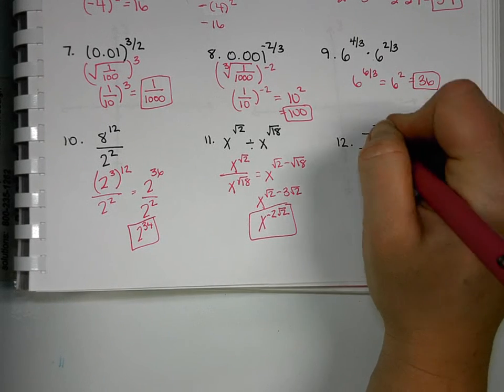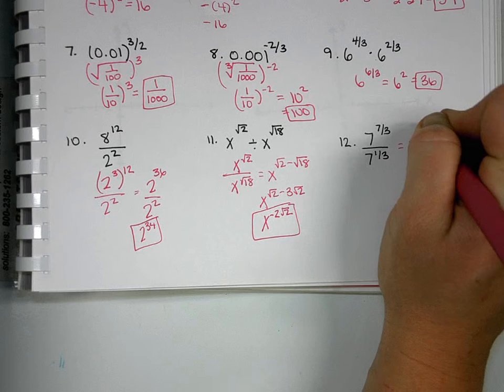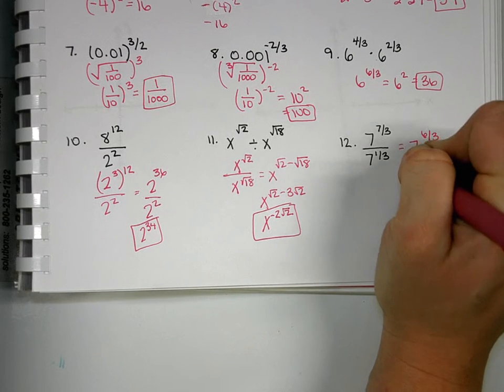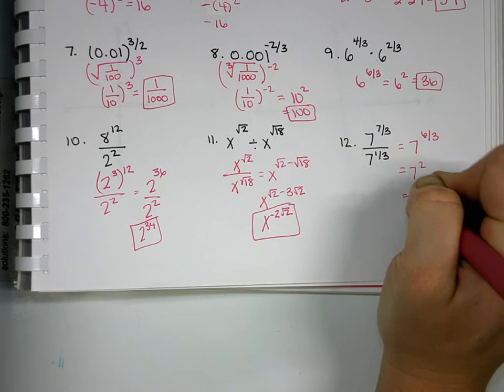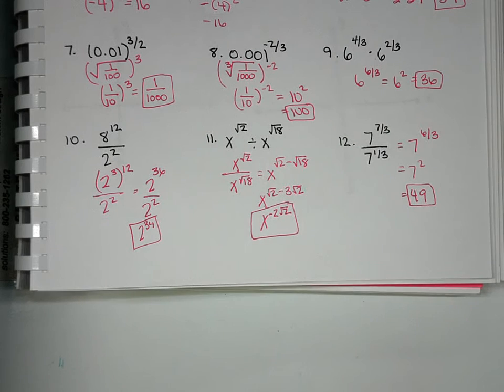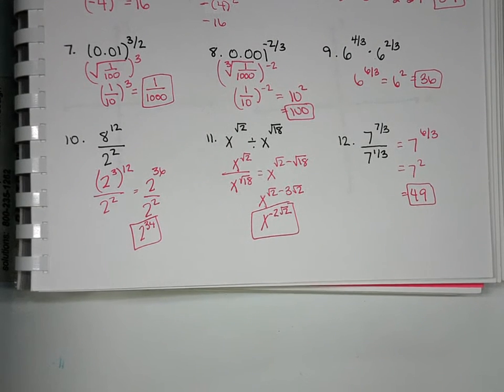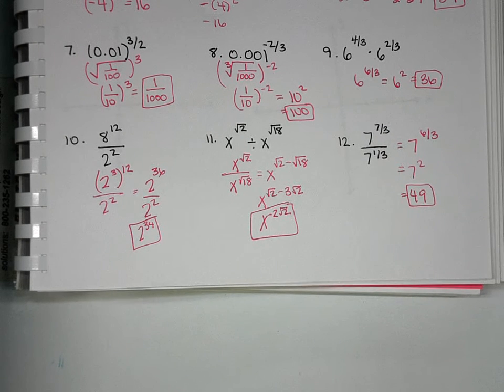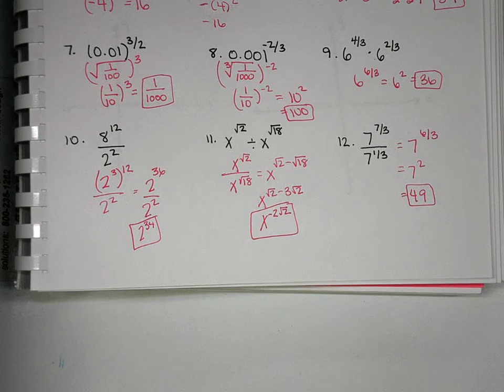So 7/3 minus 1/3 is 6/3, which is 2, so 49. So a lot of what you're going to see on your worksheet, it's going to be your basic properties, but you're going to have some weird numbers. Like you're going to have a lot of fractions, you might have some radicals, but the properties that you're using are the same ones that you've done since 8th grade, 7th grade.